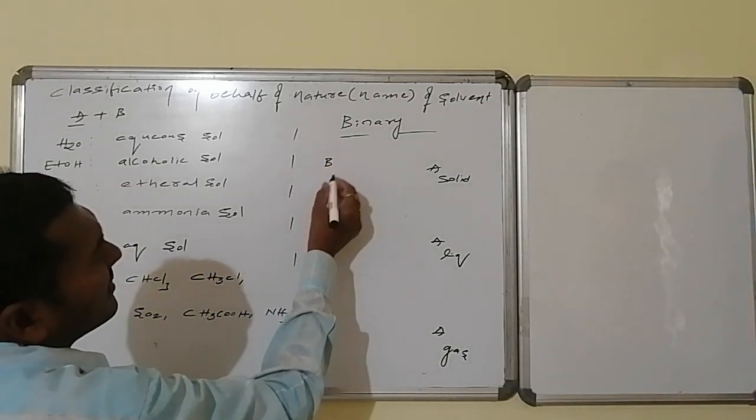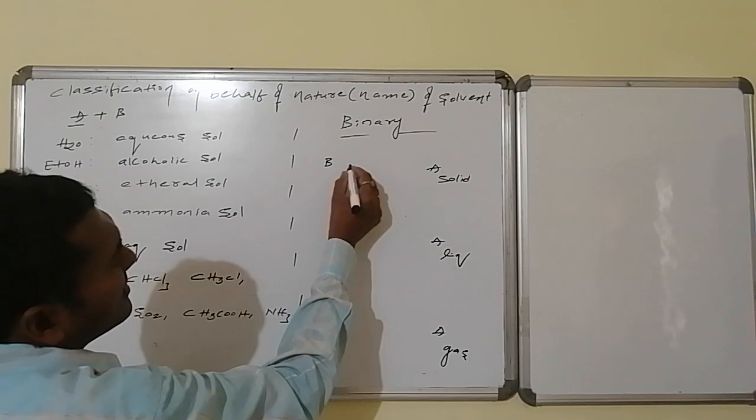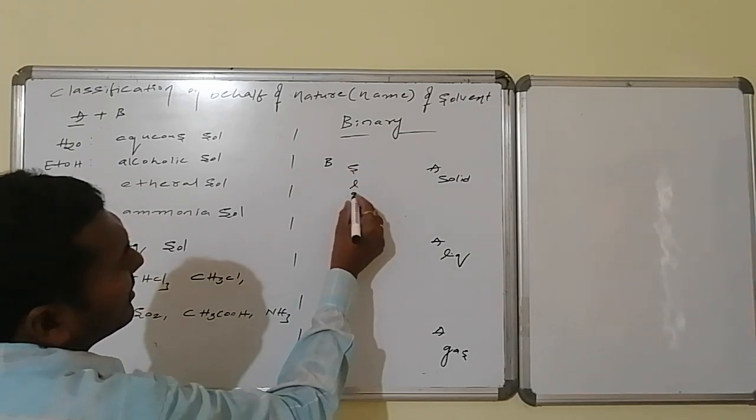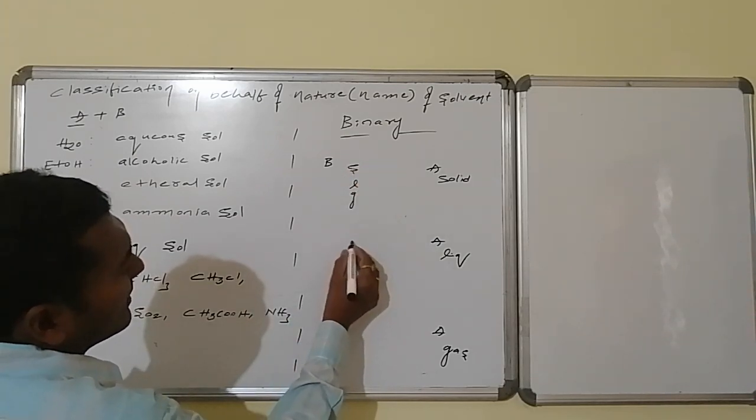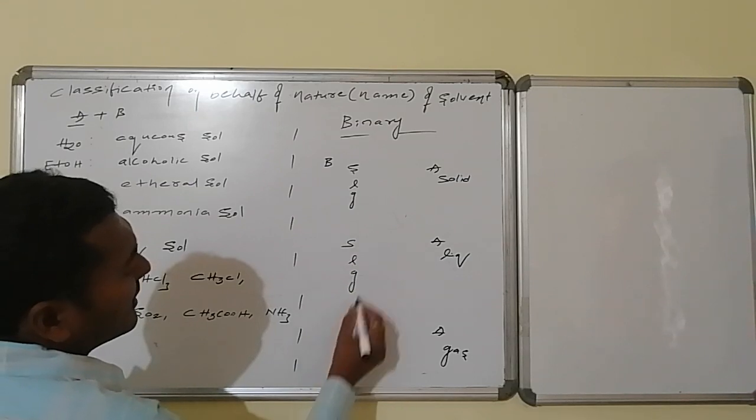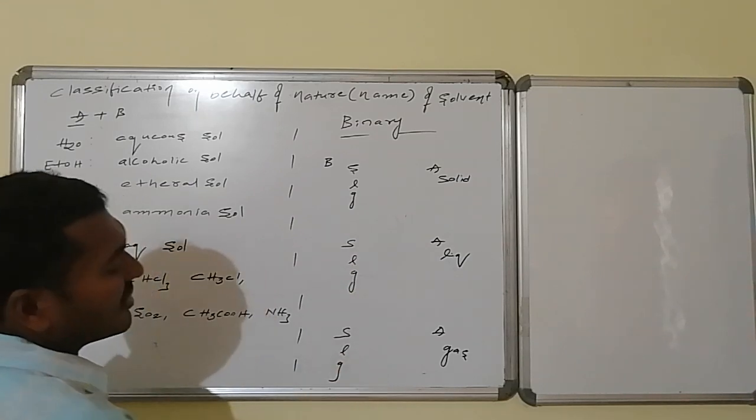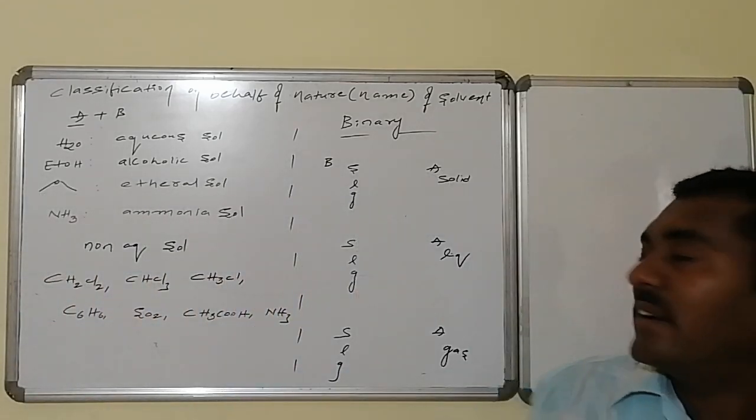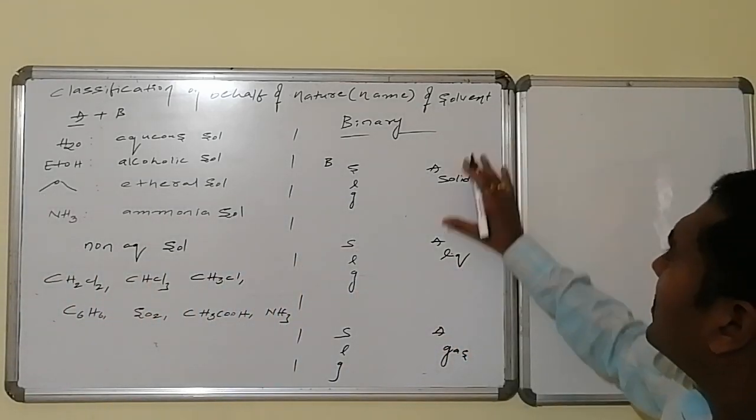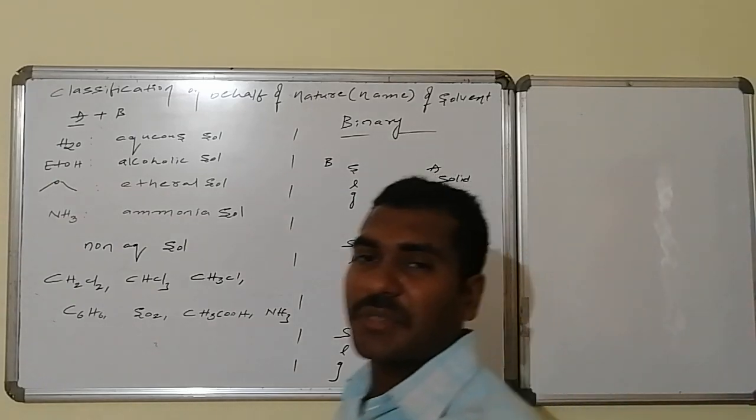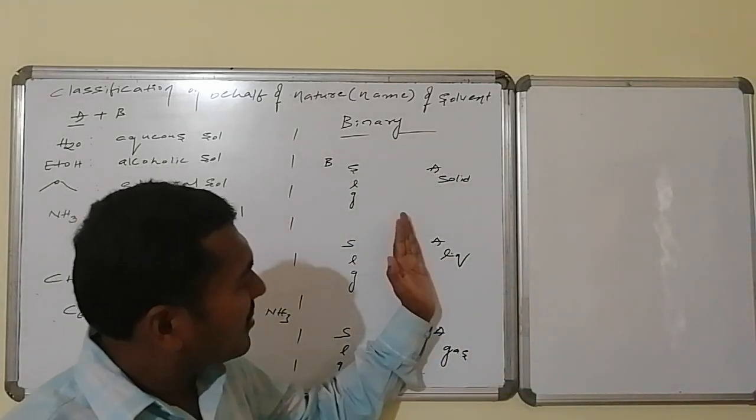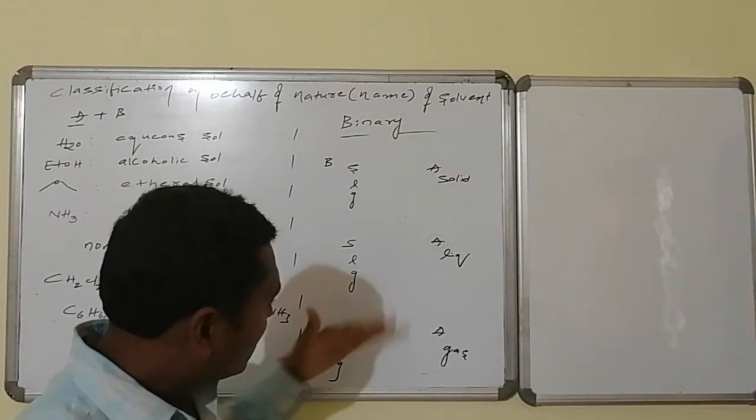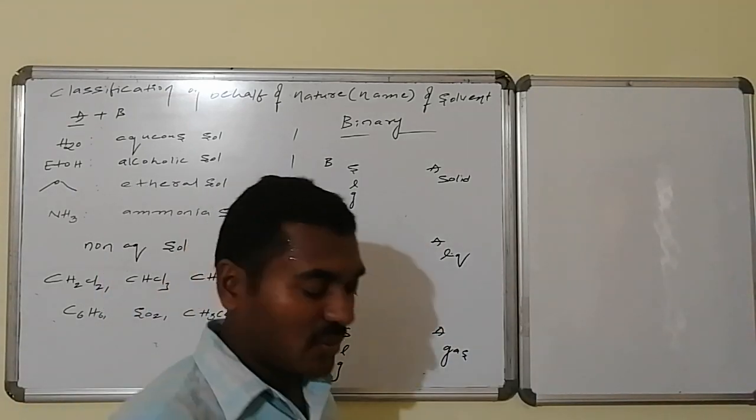Suppose B is there. The combination of B and A can be solid, liquid, or gas. Similarly, this can be solid, this can be liquid, and this can be gas. In this, where the major component is solid in physical state, all of these solutions are known as solid solutions. And all of these are known as liquid solutions. The set of these three is known as gaseous solutions.